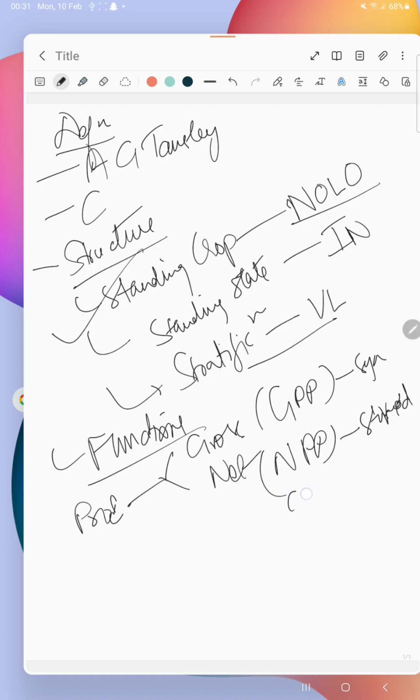So this NPP you can write down as GPP minus R. GPP, you know what it is? Gross primary productivity, and R is the energy used in respiration. As we know, when the respiration occurs, some energy is used in the process.